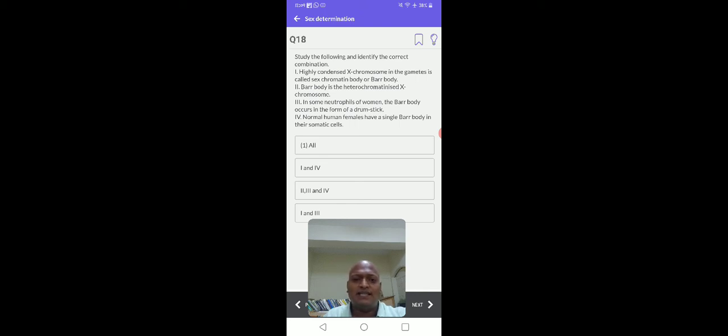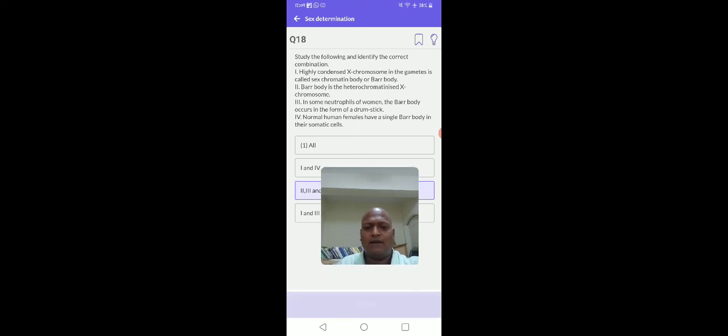Normal human females have a single bar body in their somatic cells. Yes, normal human females exhibit a single bar body in the somatic cells. In the somatic cells, an inactivated sex chromosome is presented in females only. You need to remember. So first statement wrong. Remaining 2, 3, 4 statements are correct. So option number three. Okay, right.